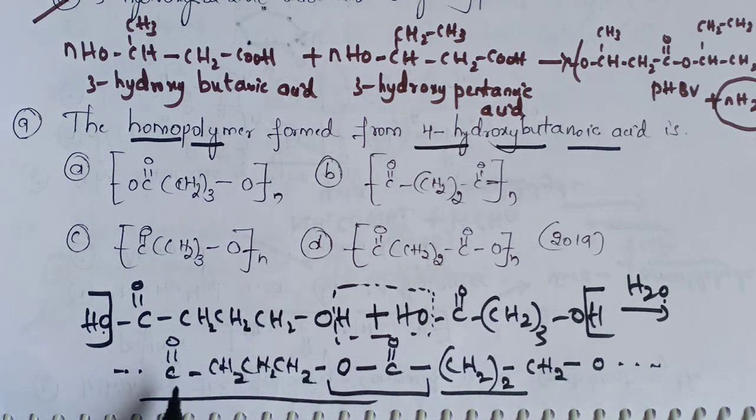Here you can see C double bond O, CH2, CH2, CH2, O. Here is the first one, and here is also C double bond O, CH2 thrice, O. It is continuous.